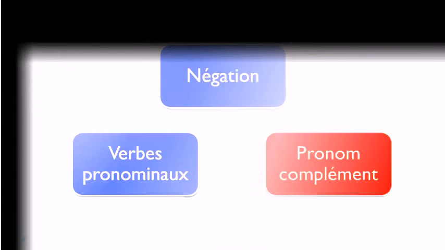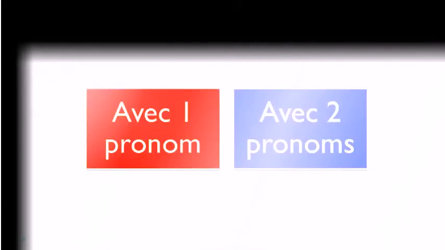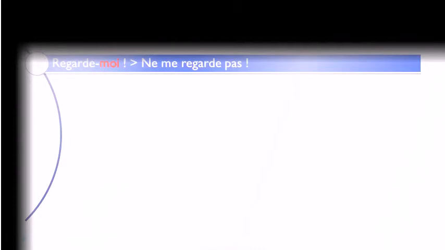Now let's see with the pronouns. Okay, and then first part will be with one pronoun, and after that we'll see how to construct that with two pronouns, and it is a bit difficult if I'm totally honest with you. But now with one pronoun, let's see, regarde-moi. Okay, and it will become in the negative form ne me regarde pas.